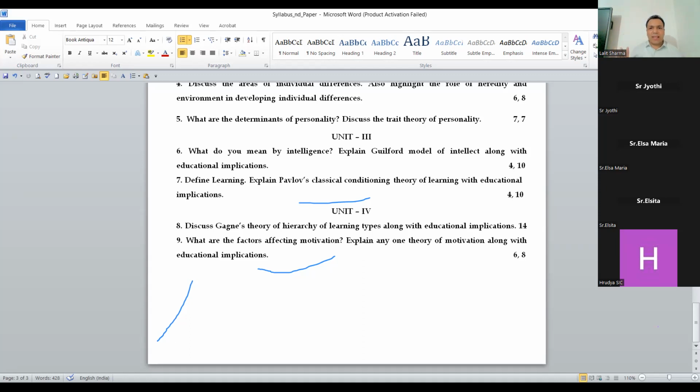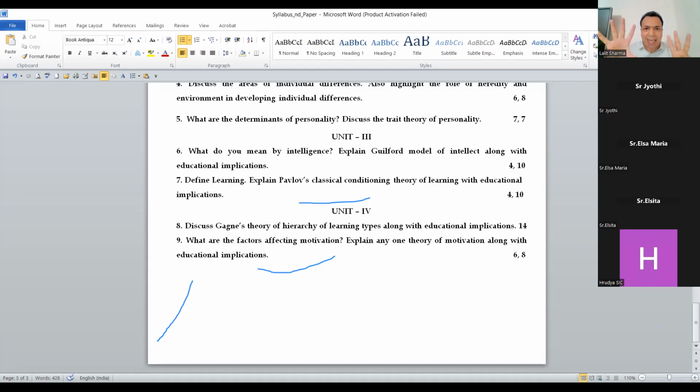In 1956, Robert M. Gagne, an American psychologist, gave this theory of hierarchy of learning, because he has given the points. There are a lot of types of learning, so he has given the hierarchy, classification, right? Gagne identified 8 basic types, means 8 types of learning he has given.